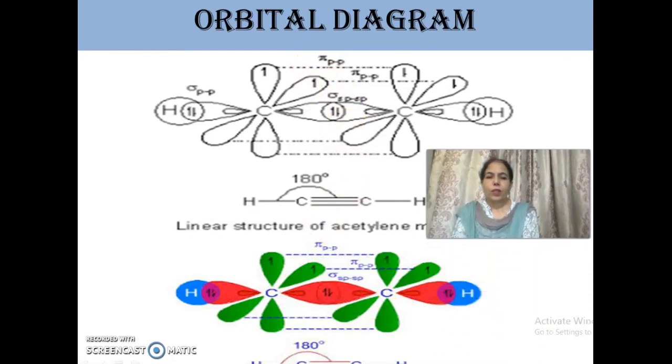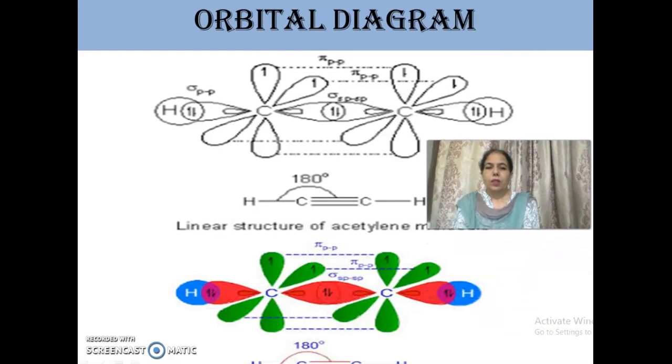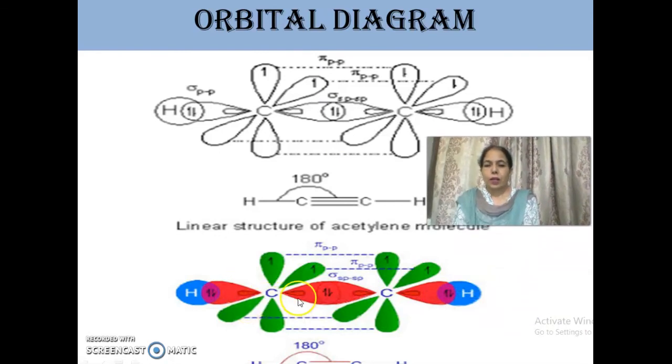In this, each carbon has two hybridized orbitals which are shown in red color. Similarly, two orbitals of this which are shown in red color, and one of each overlaps with s orbital of hydrogen, that is in blue color. Similarly here in blue color, and one overlaps mutually to form sigma bonds, and these vertical and this orbitals which are unhybridized and shown in green color overlap sidewise to give pi bonds. So this is the orbital diagram of ethyne.